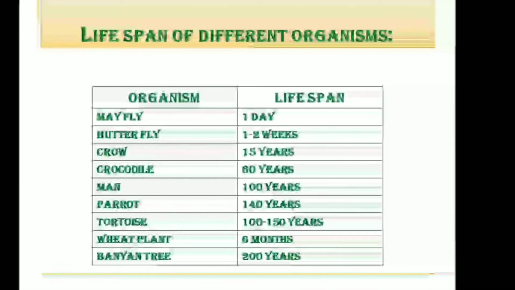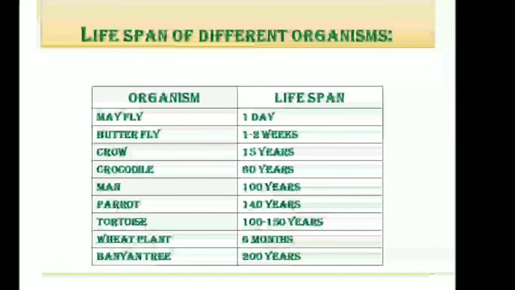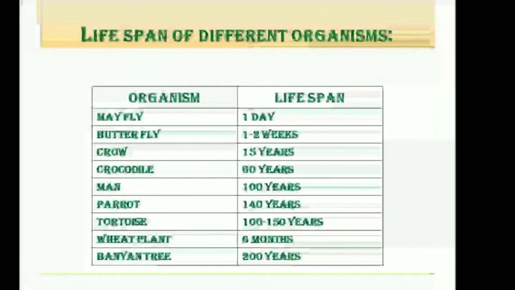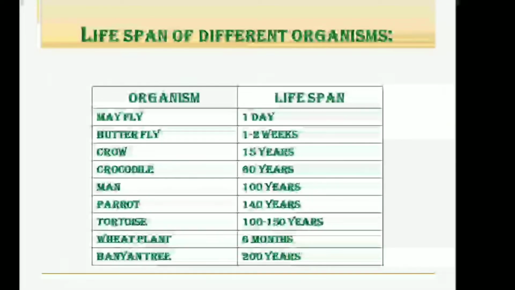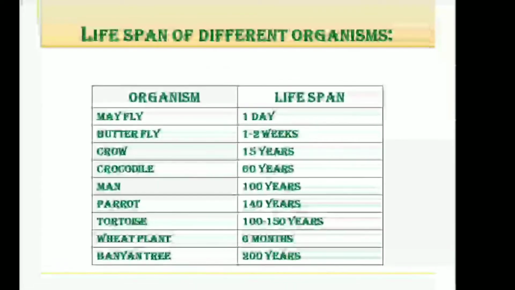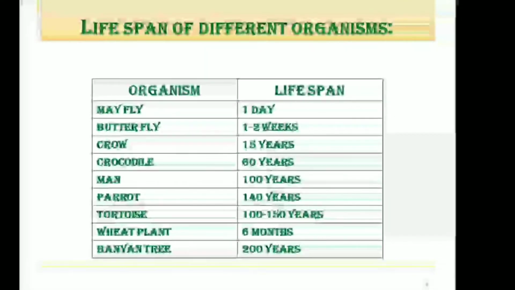Here in this slide, the approximate lifespan of some plants and animals are given. Isn't it interesting to note their wide variation? Have you noticed the lifespan of crow is 15 years, whereas that of parrot is 140 years. That means lifespan of organisms should not be correlated with their sizes, right? Because crows and parrots are not very different in terms of their size, but their lifespan is showing great difference.